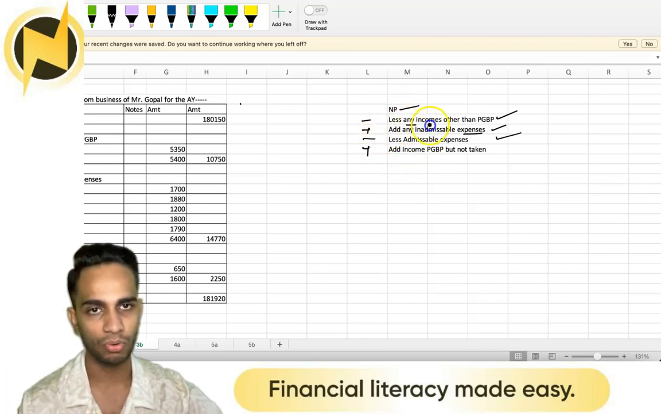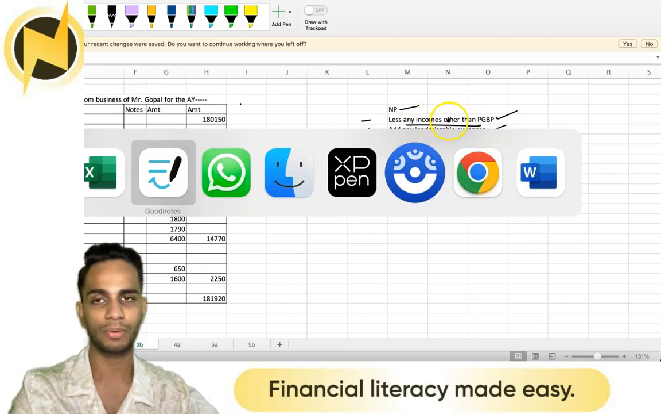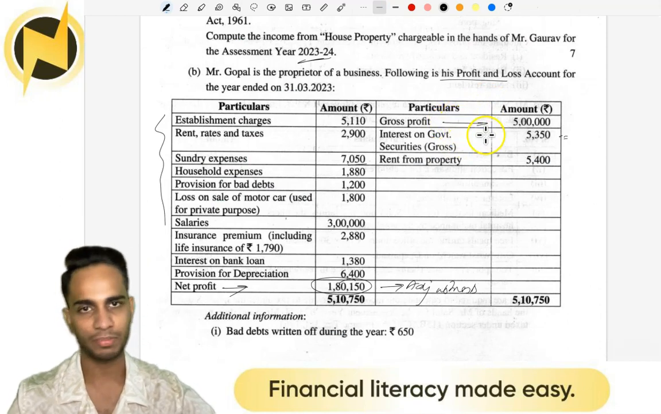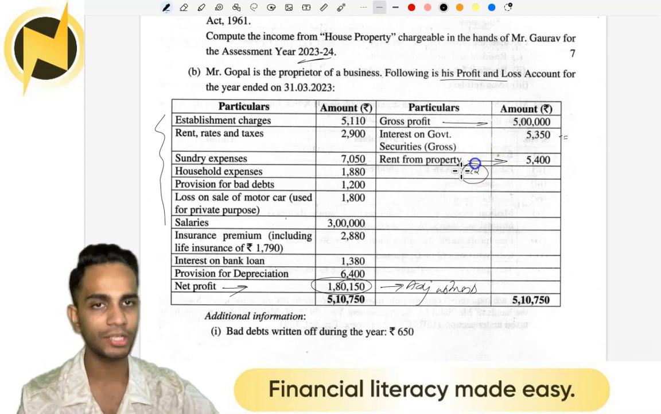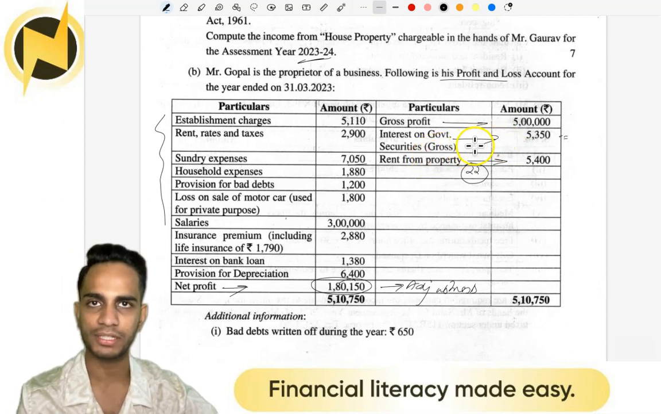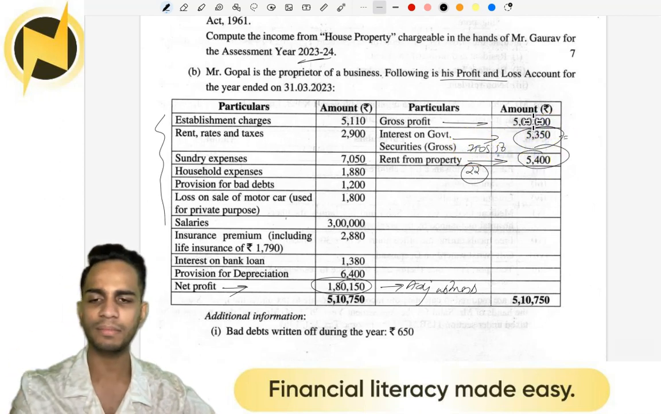And it's always simple to go to the credit side first and check for incomes other than PGBP. Check the question. Gross profit. This is part of business. This is PGBP. Is rent from property business income? No. Rent from property is house property income. Go to section 22, income from house property. Then interest on government securities. This is not business income. This is IFOS, section 56. So 2 incomes, not PGBP. Take them out.